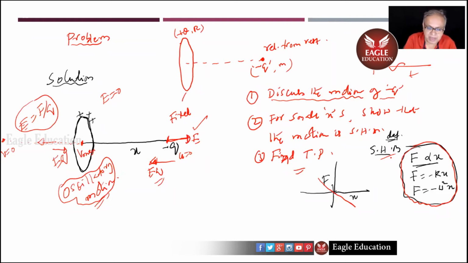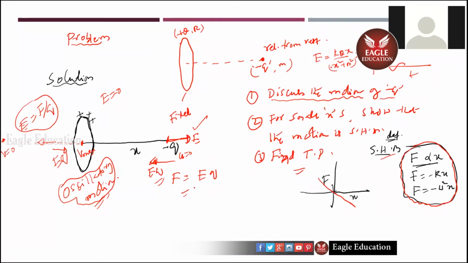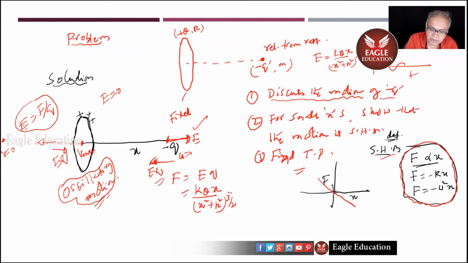Now, what is the force, Bharat? Force equals EQ, right? And what is E, children? For this charge, what will it be? Tell me now. Quick. Sir, KQx by x square plus r square to the power 3 by 2. So let us write it. KQx by x square plus r square to the power 3 by 2, into q.